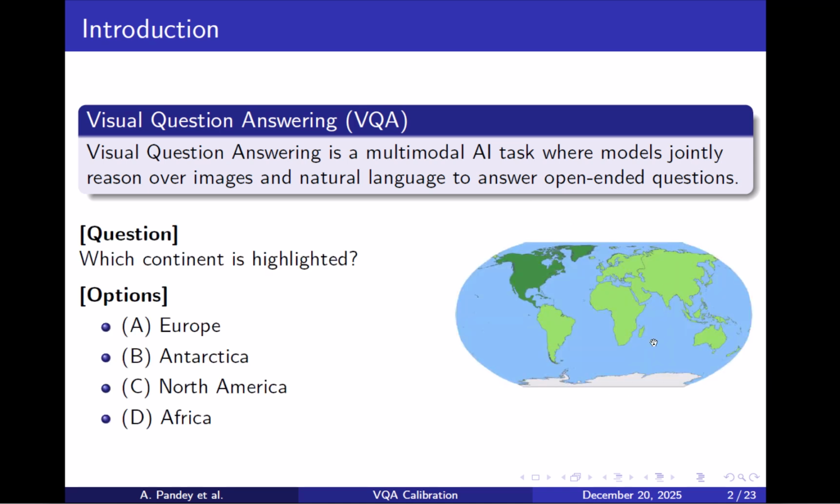Here, the model is given an image, this time a map with a highlighted region, along with the question: which continent is highlighted? The model must interpret the image, understand the question, and select the correct answer from the available options. In this case, the model should answer North America, which is the correct answer.